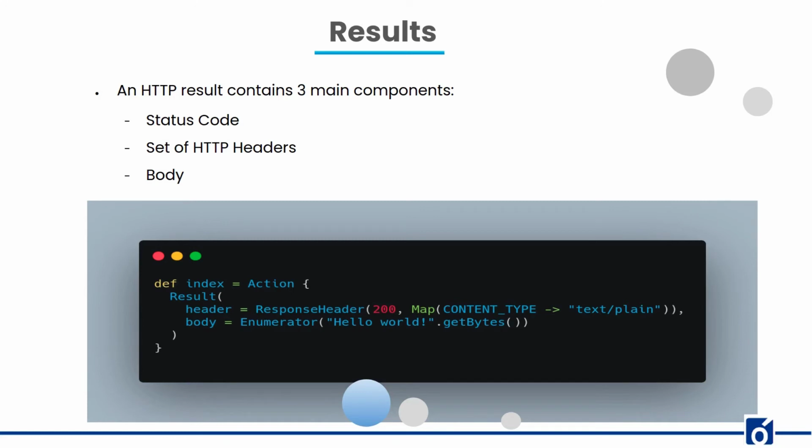These results are defined by play.mvc.Result, and the play.mvc.Results class provides several helpers to produce standard HTTP results, such as the OK method we have used in the previous example. Redirecting the browser to a new URL is just another kind of simple result. However, these result types don't have a response body. We can see in the example, it returns a status code 200 OK with a result of text type.